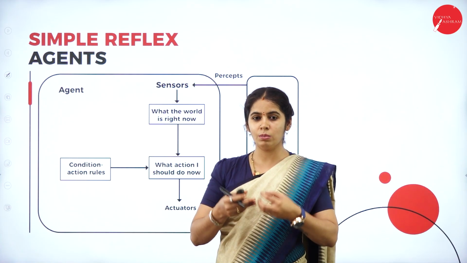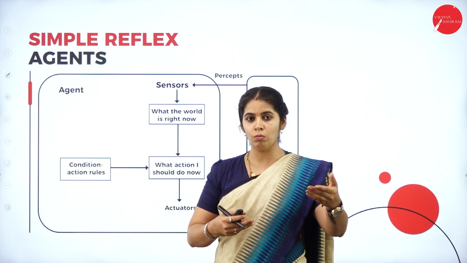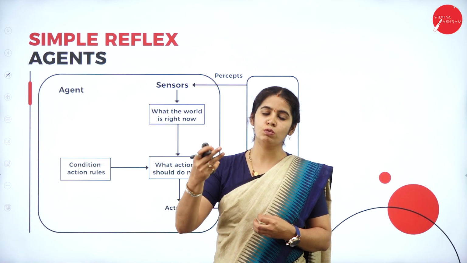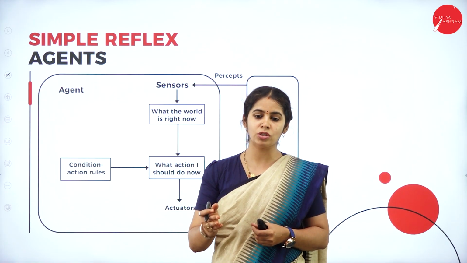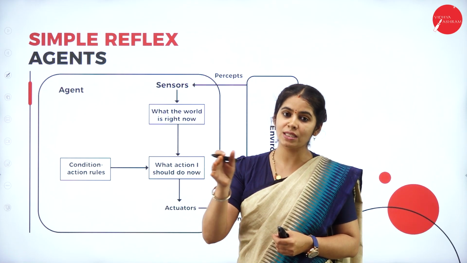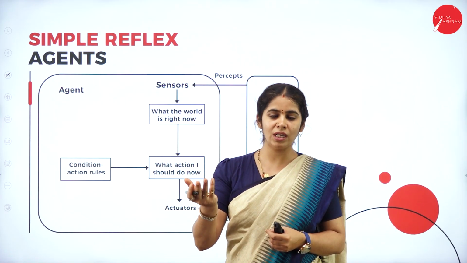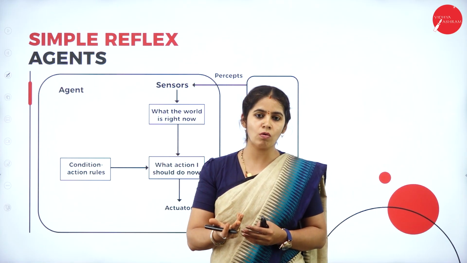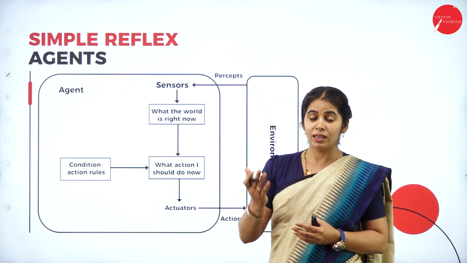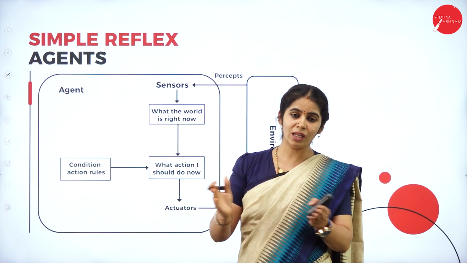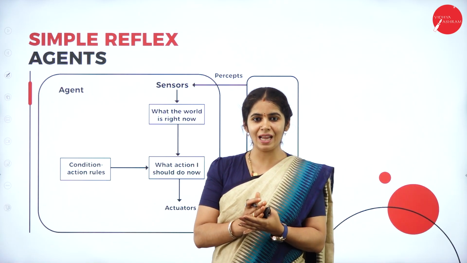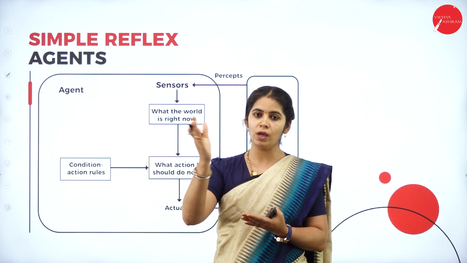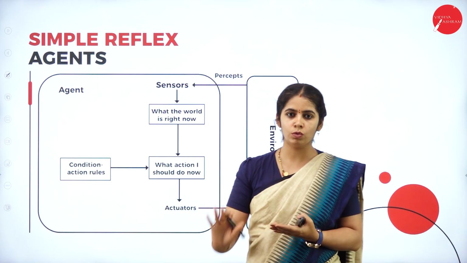Once it senses and observes that the temperature is more than 34 degrees Celsius, what action is it going to take? It will switch on the AC. Irrespective of whether someone is in the room or not, it will switch on the AC. The AC is helpful only when someone is there; if not, it simply cools the room for no use. That comes under the model-based agent again. So in the simple reflex agent, what is the instant? Instant is more than 34 degrees Celsius, switch on the AC. It doesn't look into any other criteria.